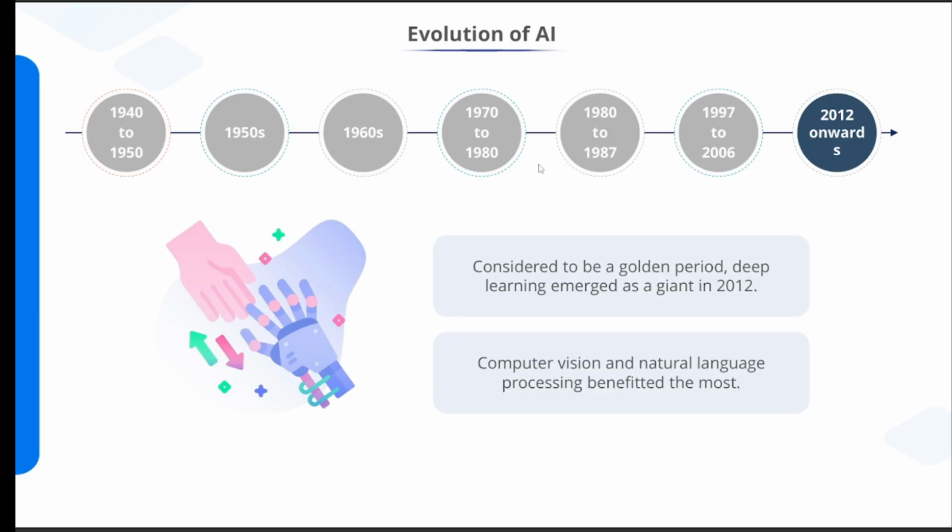From 2012 and onwards, what happened? AI entered into a golden period. It is called the deep learning era. Deep learning uses multi-layer neural networks, lots of data, and powerful GPUs. This enabled image recognition, speech recognition, and NLP. Computer vision and NLP benefited the most in this era.